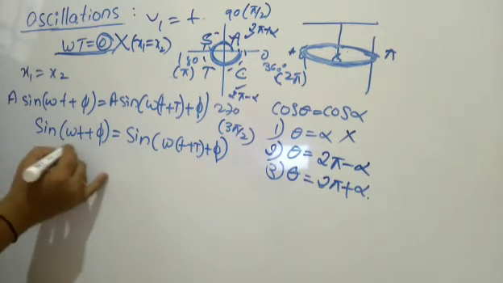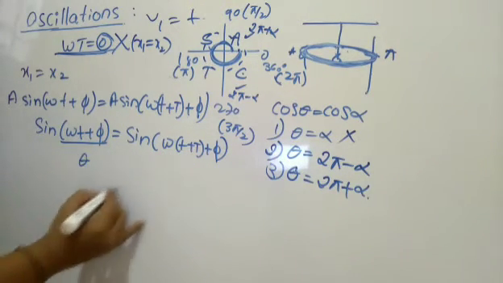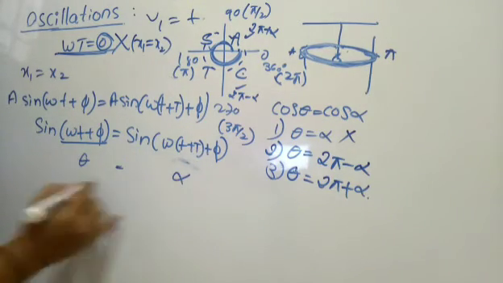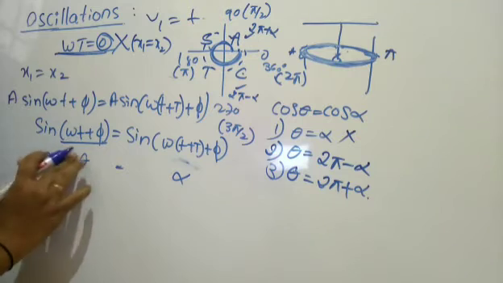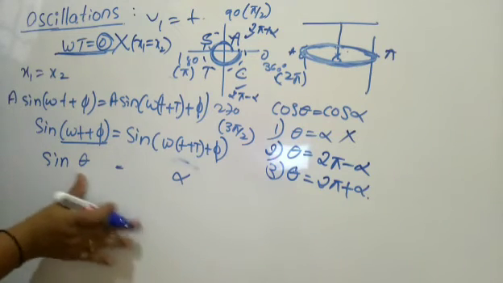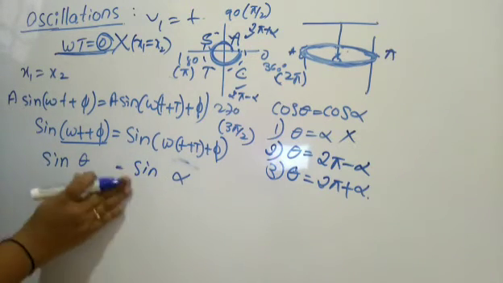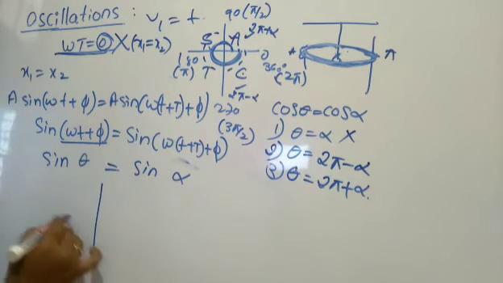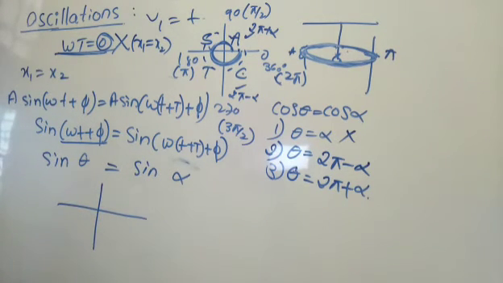So this portion I will call theta. This portion I will call alpha here. That means sine theta should be equal to what? Sine alpha. In which condition? Right? In which condition? So let us go ahead with the same allied angles again.